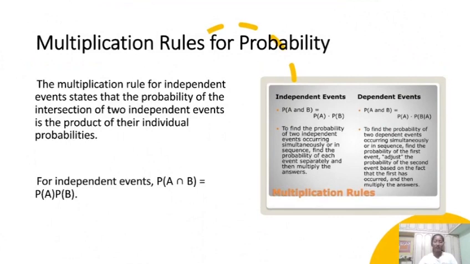Multiplication rules for probability. The multiplication rule for independent events states that the probability of the intersection of two independent events is the product of their individual probabilities. For independent events, P(A ∩ B) = P(A) × P(B).